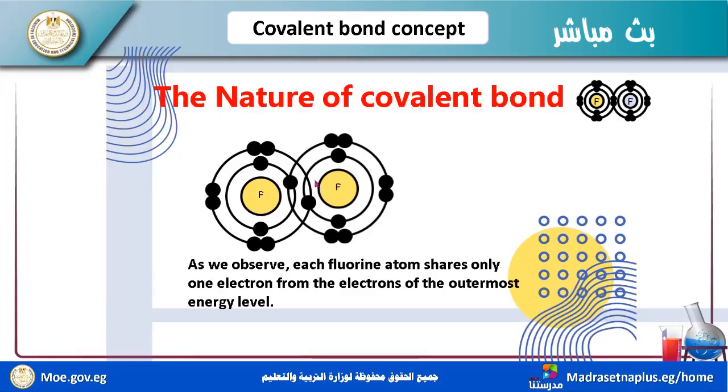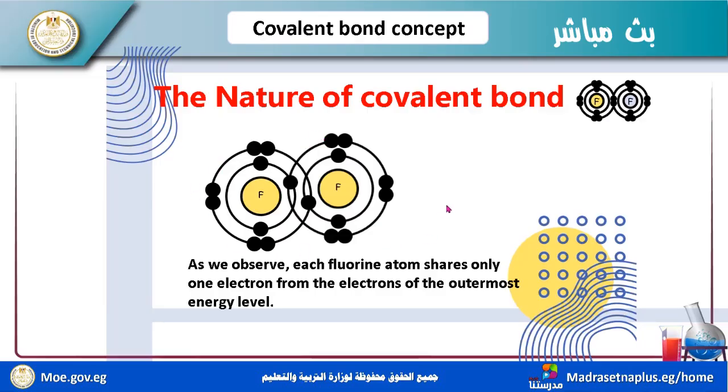This is a covalent bond here: sharing one and one, one from fluorine and one from the other fluorine. This is the covalent bond. These are the valence electrons. According to the dots model, the Lewis dot model, we have dots of electrons.